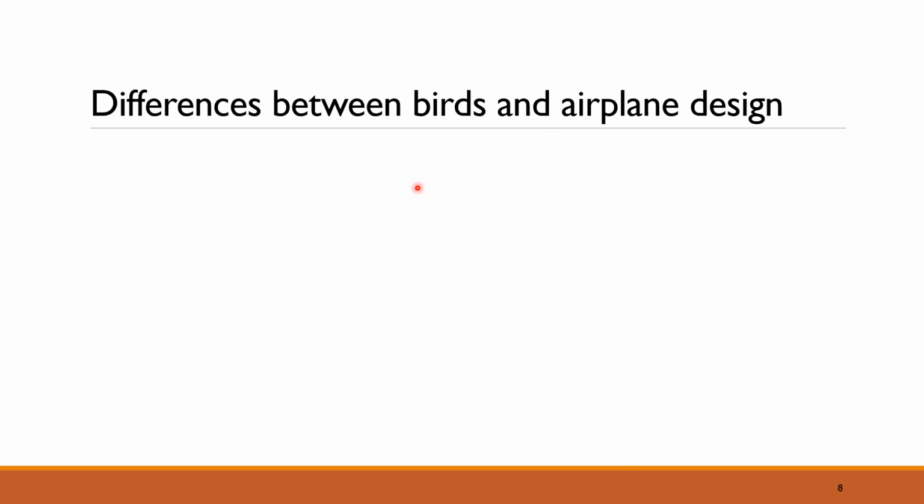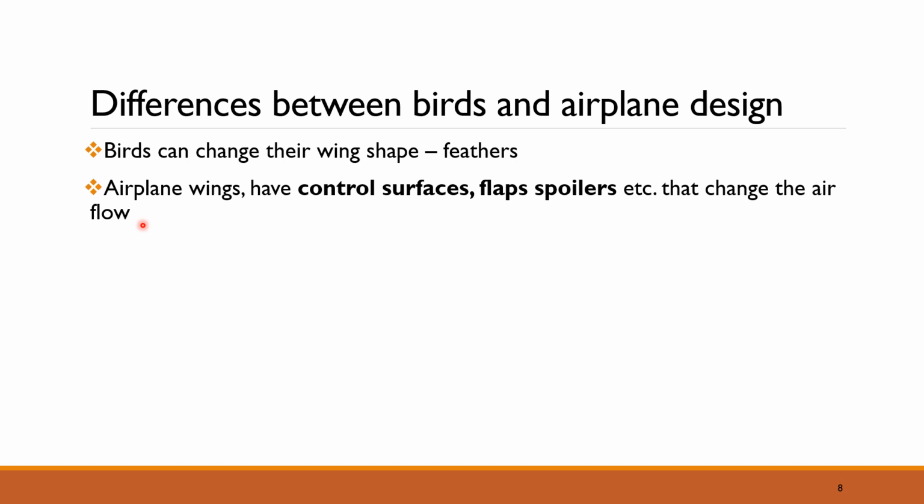The first one is that birds can change their wing shape based on their feathers, whereas airplane wings or blades have control surfaces and flap spoilers, etc., to change the direction of airflow.